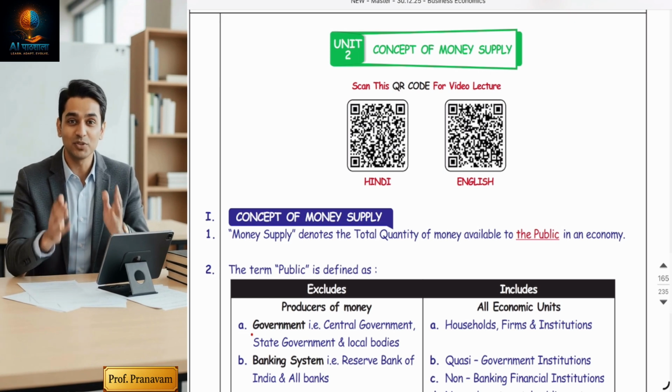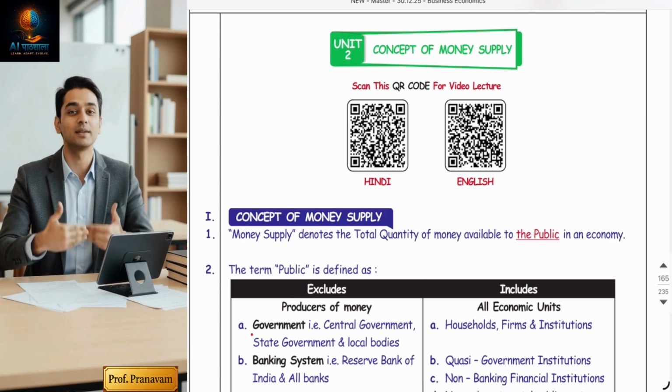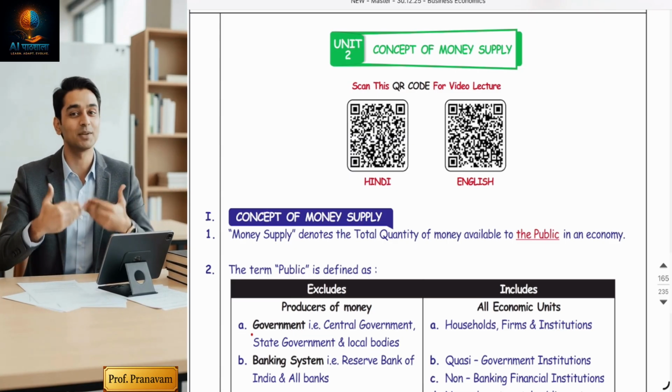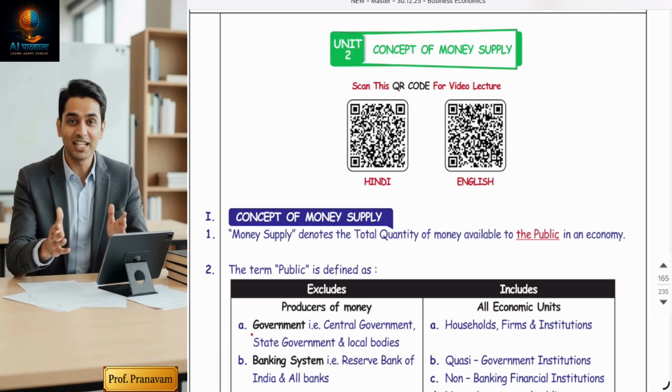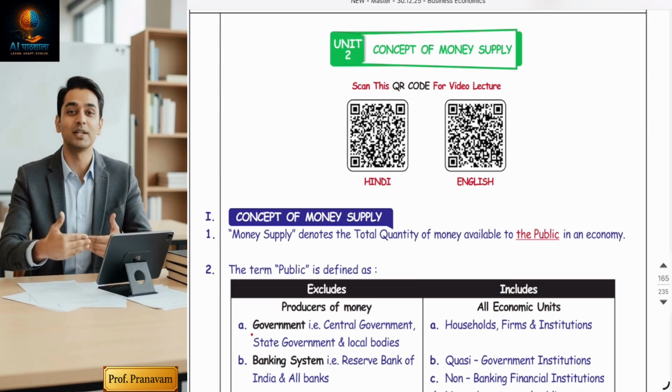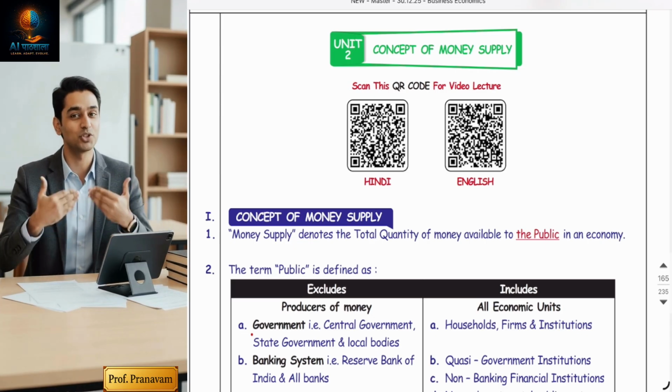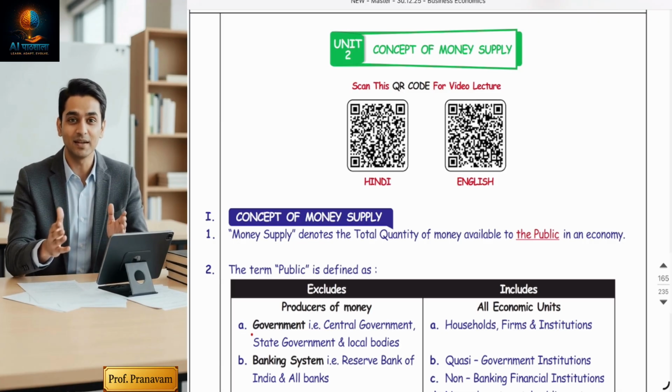It moves, it multiplies, and expands through banks and people's behavior. So, friends, the mantra of this unit is: money supply is not just created by a central bank, it is multiplied by banks and shaped by public behavior.